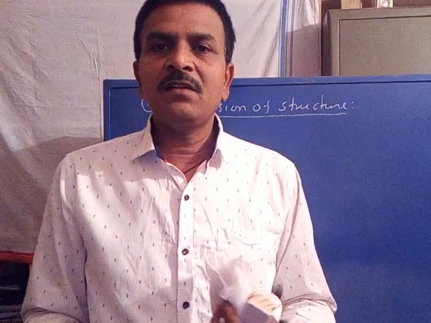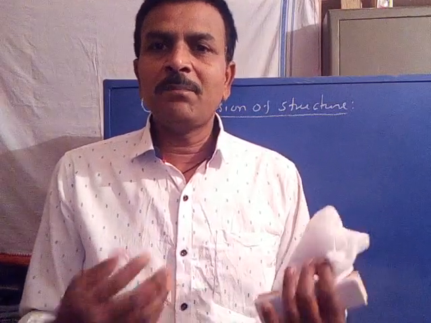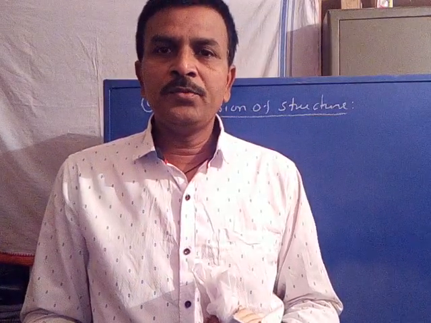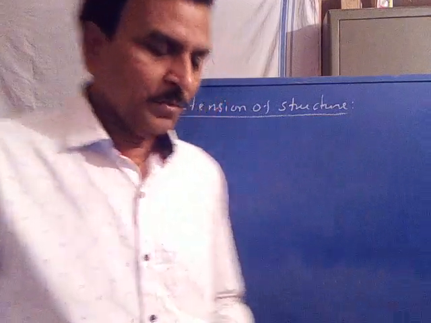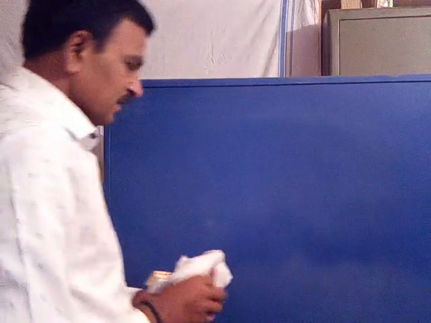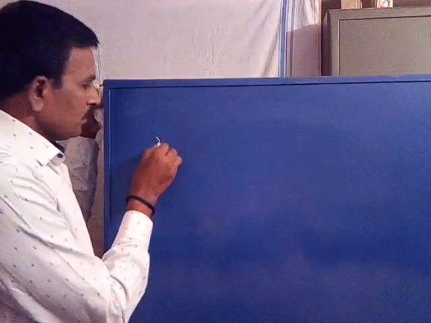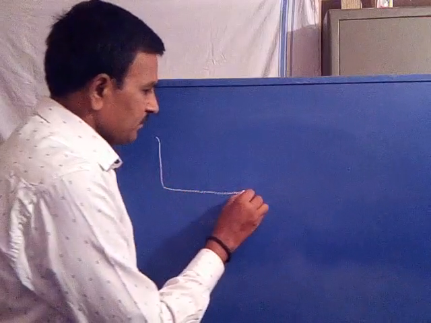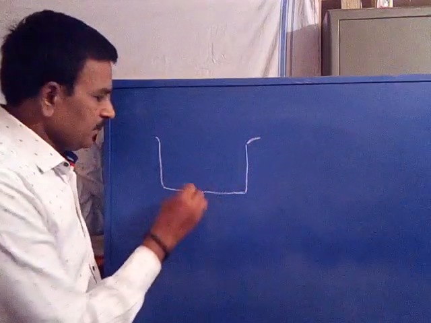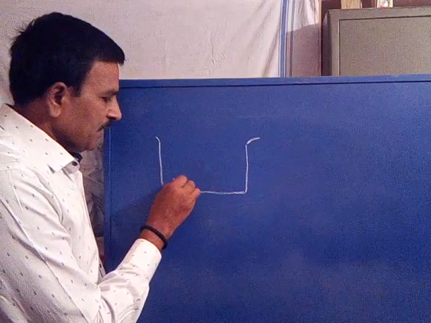So extension of lead structure is nothing but a process involving addition of extra binding groups in the lead compound. For example, say this is the target. This is the target with a binding site.